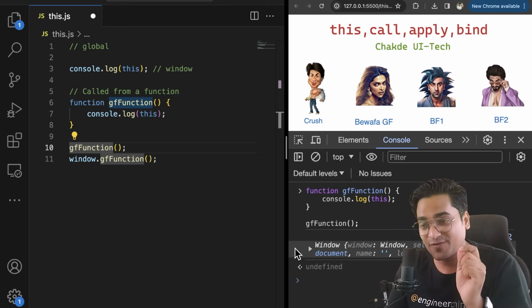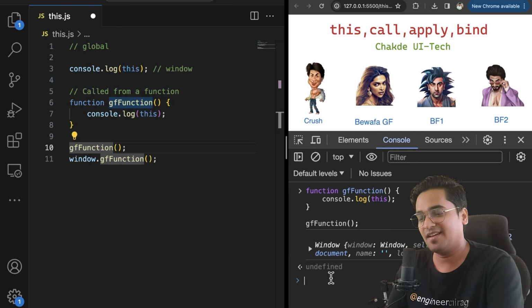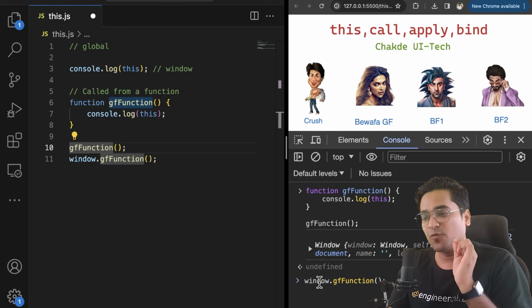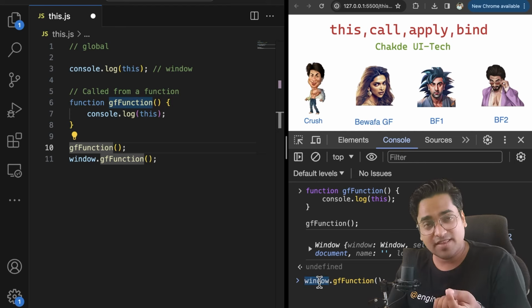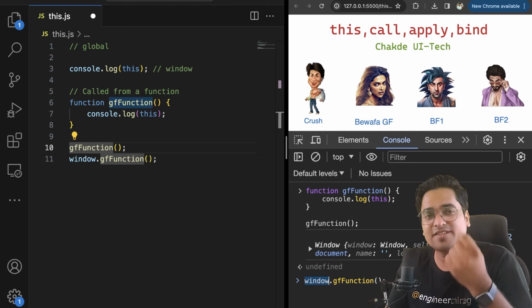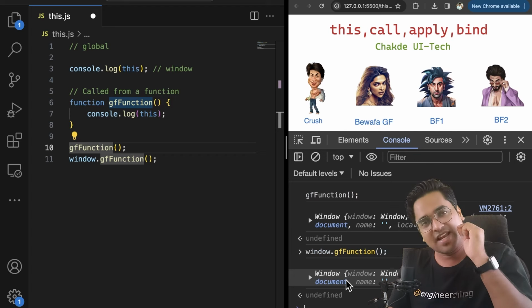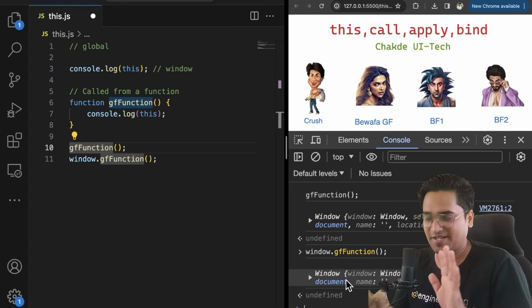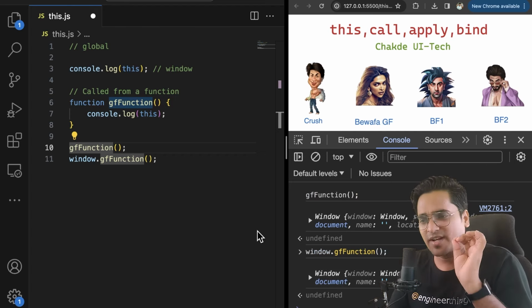If there was no boyfriend, it actually shouted the crush name. Now, in case we have a boyfriend along with it, which is itself a window object, which is a crush, if you execute it, then this is going to be a window object. Chalo. Till now, the story is very simple.